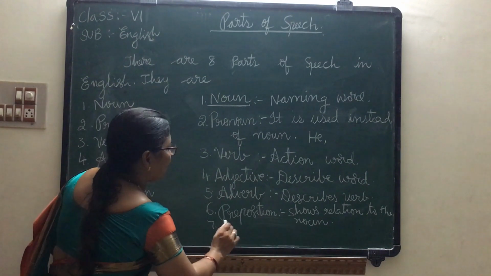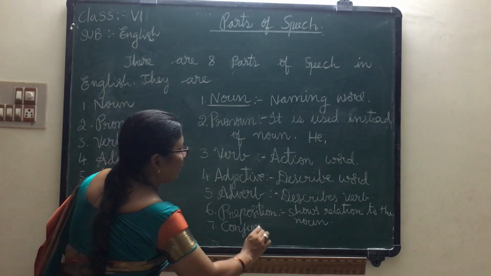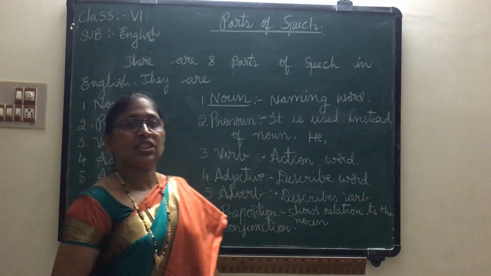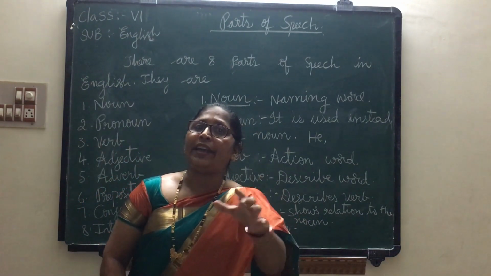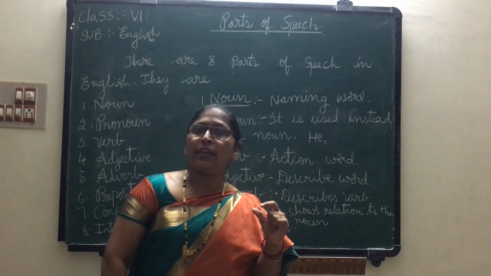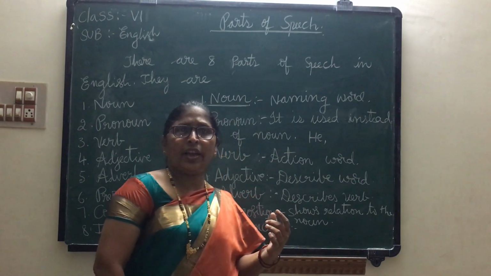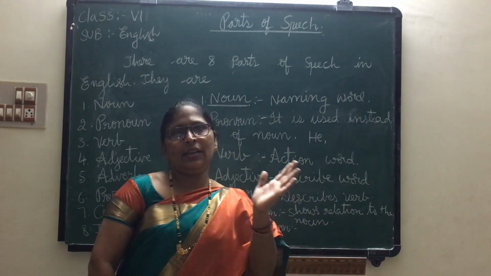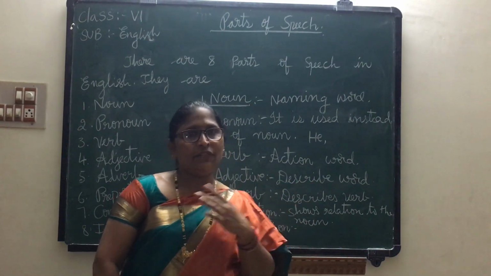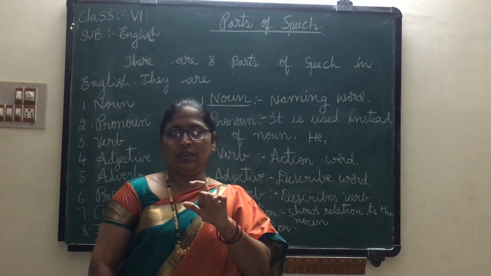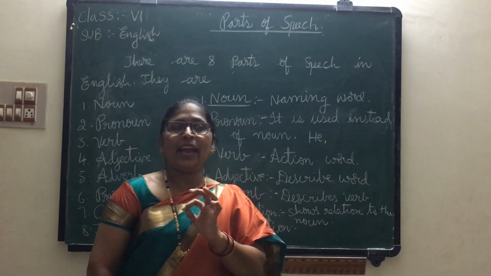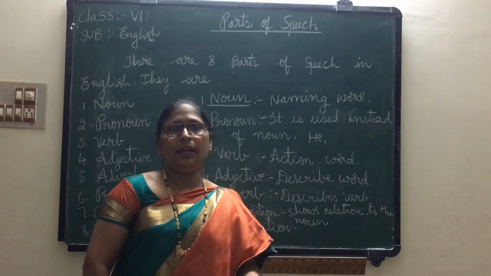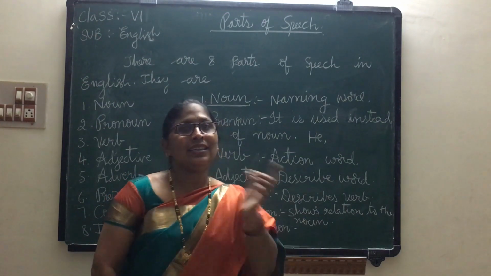Next, conjunction. What is meant by conjunction? Conjunctions are joining words. A conjunction is a joining word. It is used to join nouns, sentences, and words. Suppose Ram and Sita, Sarala and Vimala, like two nouns. Otherwise, two sentences: I am going to Mumbai. I am going to Chennai. I am going to Mumbai and Chennai.